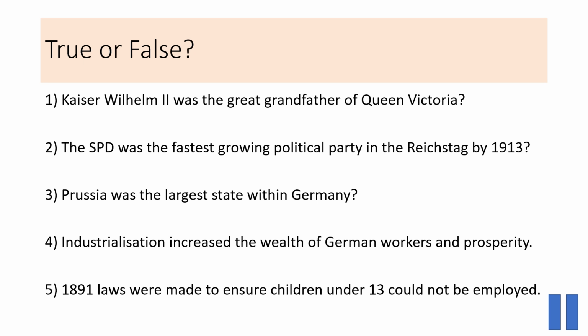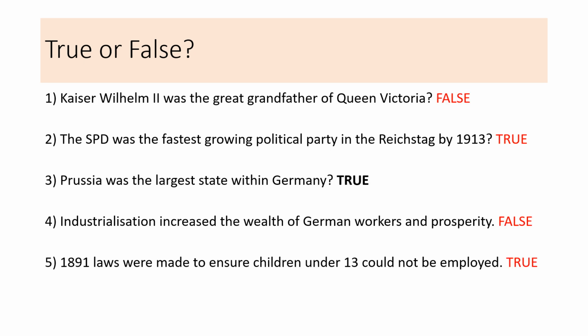So first of all, have a pause and see if you can answer these true or false questions based on the work we did last lesson. Kaiser Wilhelm II was the great-grandfather of Queen Victoria, true or false? The SPD was the fastest growing political party in the Reichstag by 1913. Prussia was the largest state within Germany. Industrialisation increased the wealth of German workers and prosperity. In 1891, laws were made to ensure children under the age of 13 could not be employed. So pause and have a go at those questions.